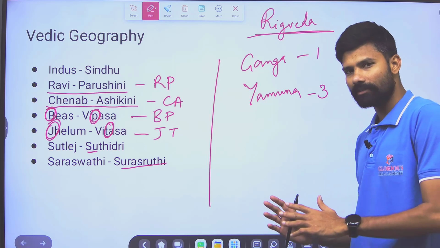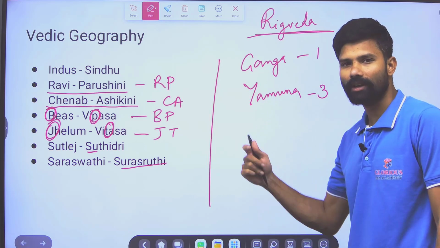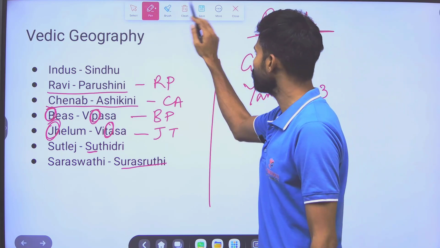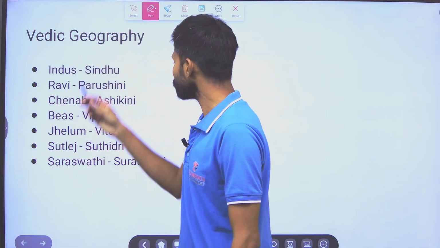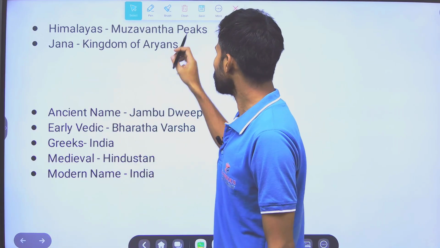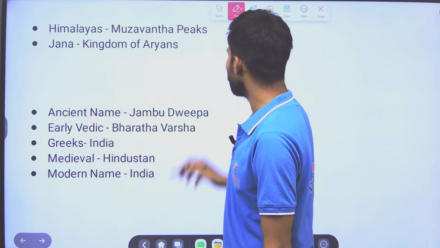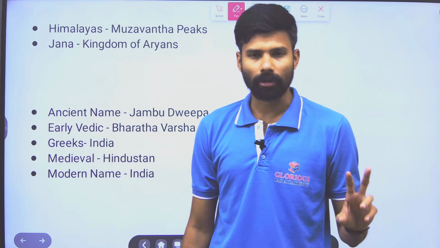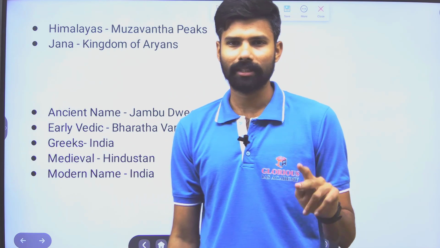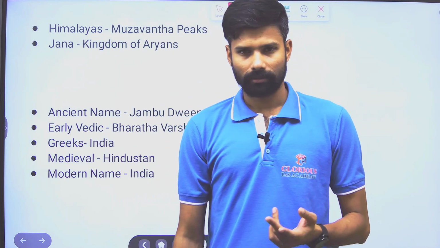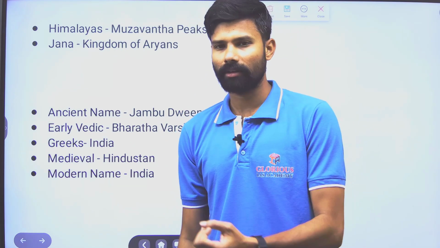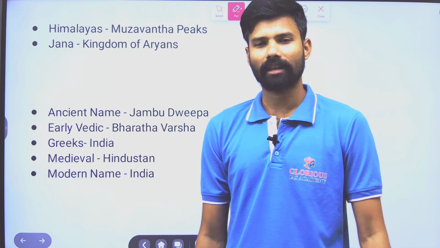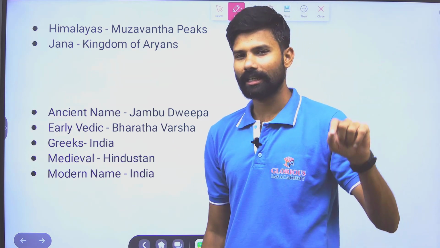In the later Vedic times, Ganga and Yamuna flourished with the Aryans. So that is one thing to understand. And next, there are some peaks. Whenever you are learning geography, two things are very important: peaks and rivers. If you know the rivers, where the rivers are present, cities are also present in the same location. So it is a very logical connection.